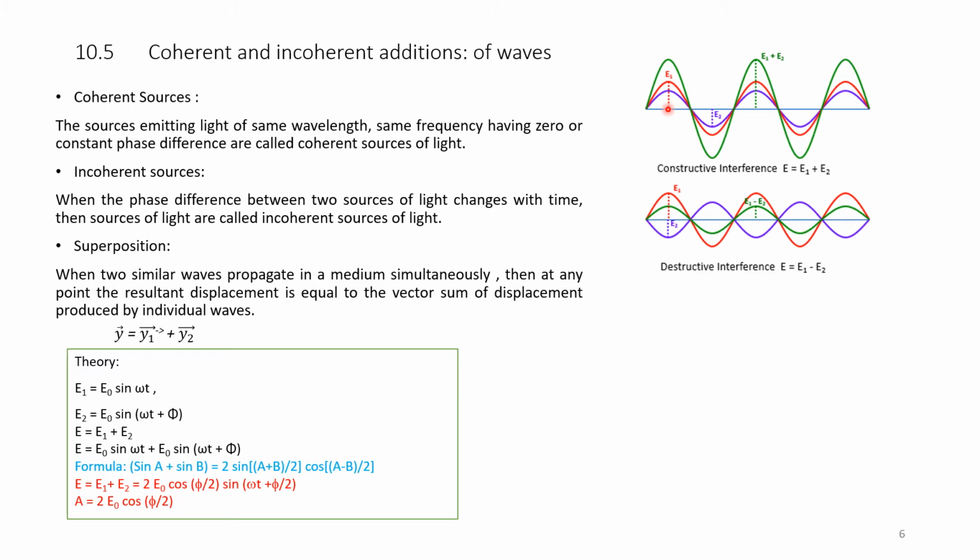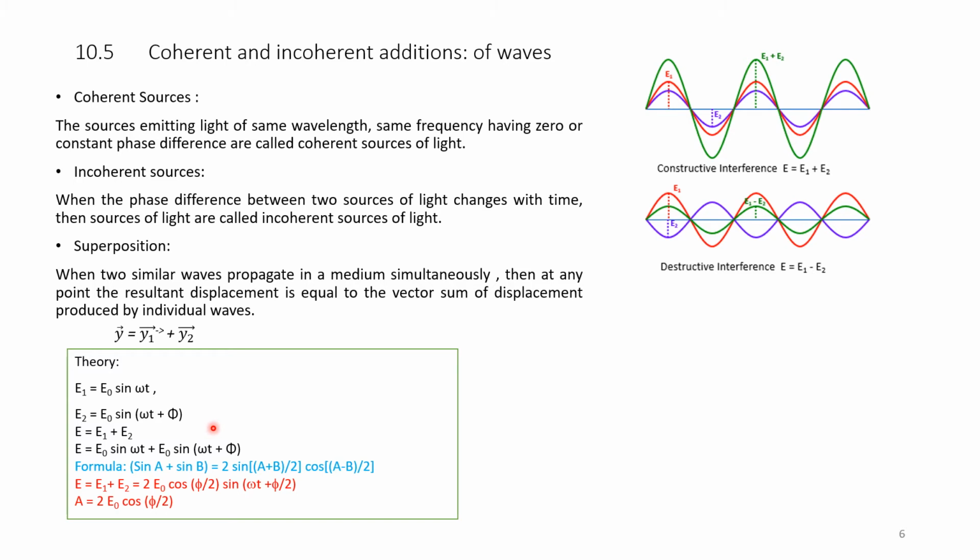Let us study the details of these two waves. Let E1 be equal to E0 sin omega t, where E1 is the instantaneous value, E0 is the peak value, omega is the angular frequency and t is the time. So, E1 is represented by E1 equals E0 sin omega t. If there is a phase difference for the second wave, let us consider the second wave E2 equal to E0 sin (omega t plus phi), where phi is the phase difference.